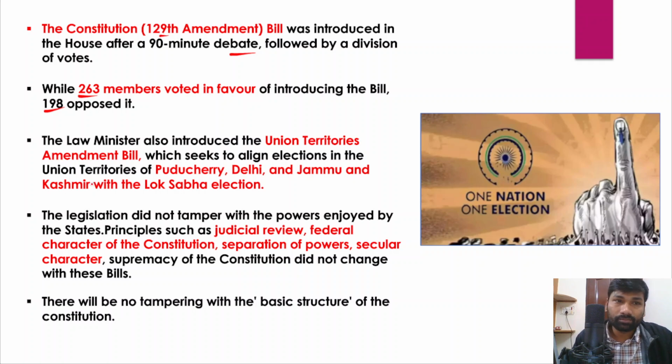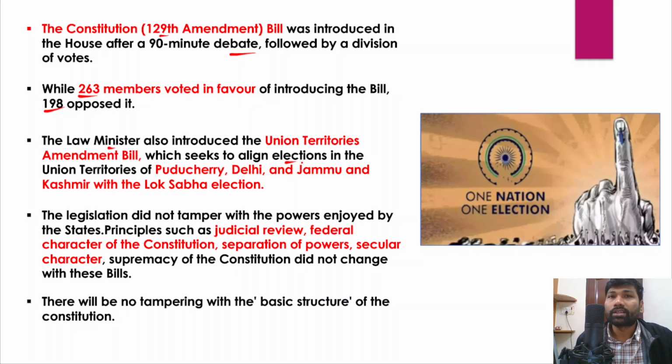However, the law minister introduced these two bills, the 129th constitutional amendment bill as well as the Union Territories amendment bill in the Lok Sabha, which seeks to align elections in the union territories also.